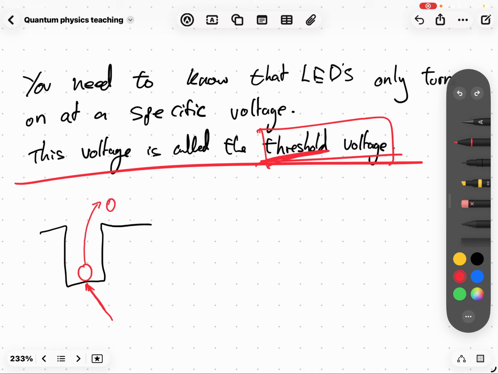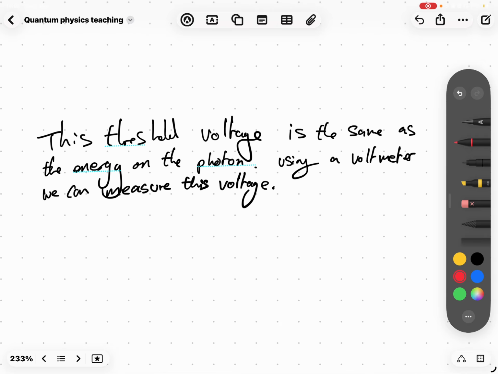That popping out means the threshold voltage is equivalent to the energy of the photon that has just come out. Let's say you've given it 100 volts of energy, and that's its threshold voltage. It pops out, and now it has 100 volts of energy at that point in time. It's the same as the energy of the photon. Because we are putting the voltage in, we can measure this voltage with a voltmeter. It's pretty simple.